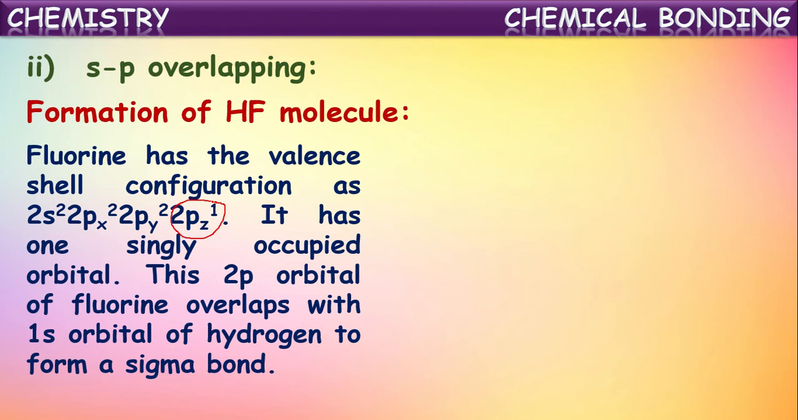This pz orbital of fluorine will participate in the overlapping in the bond formation. We have studied in the point summary of this valence bond theory that only the atomic orbitals which are singly occupied with electrons will participate in the overlapping, isn't it? So here for fluorine there is one 2p orbital, that is the 2pz orbital, which is singly occupied with an electron. This 2p orbital of fluorine overlaps with the 1s orbital of hydrogen to form a sigma bond.